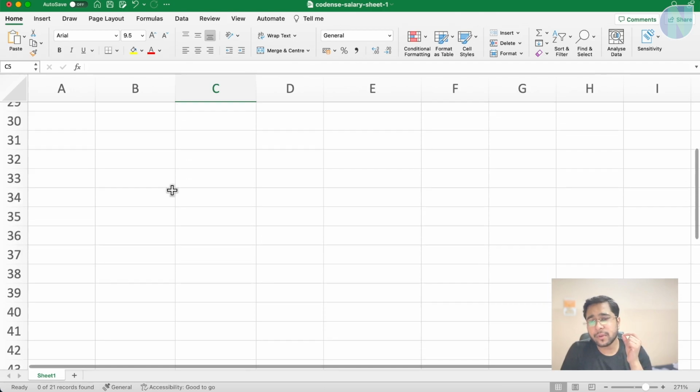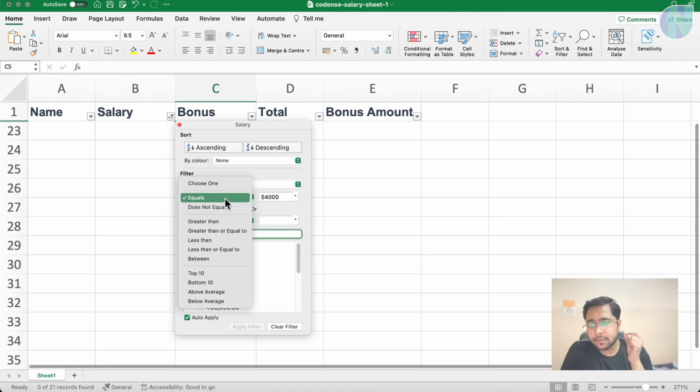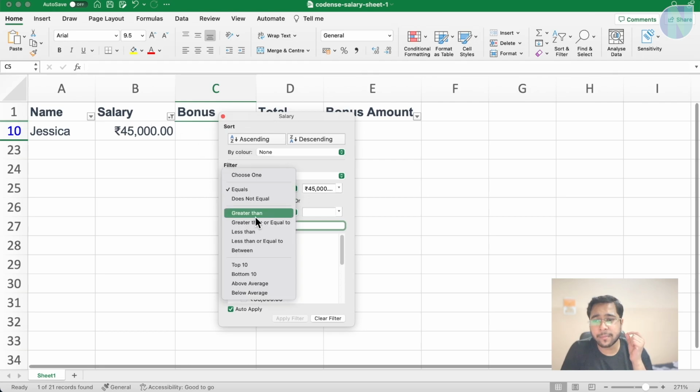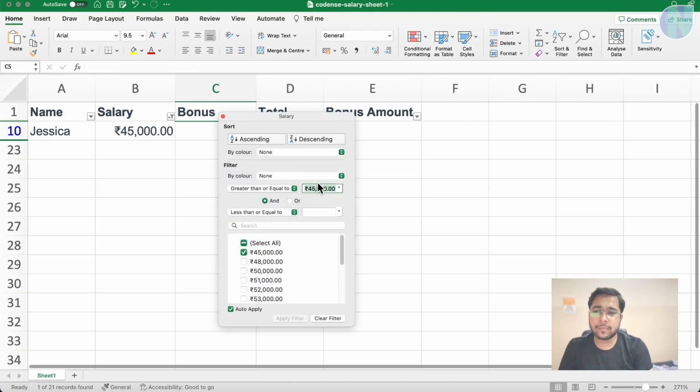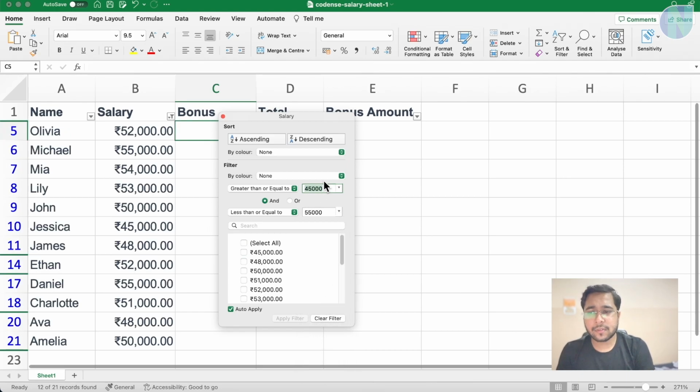I need to scroll it, I guess. One second. We need equals to 48. So see, equals to 45,000 is coming up. So you can use more. Like, see, what are more options? You can use between. I want from this to this range. So it will give you all the options from this to this range.